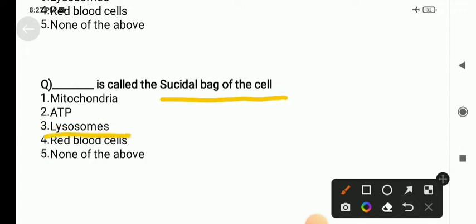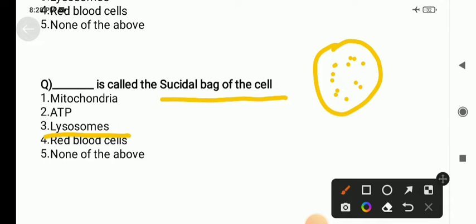Lysosome is called the suicidal bag of the cell because of what happens in the lysosome when the cell is broken down or may not function well: the lysosome bursts and the enzymes present in the lysosome eat its own cell.